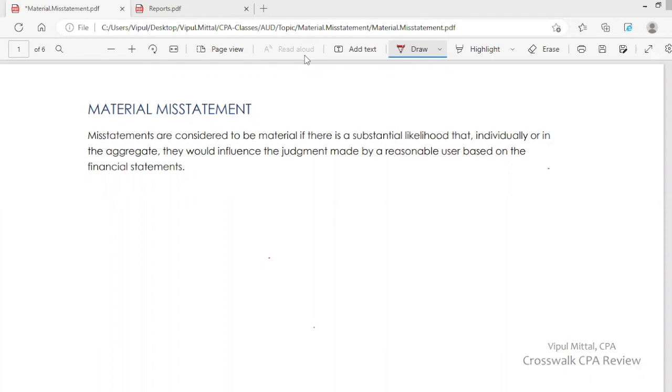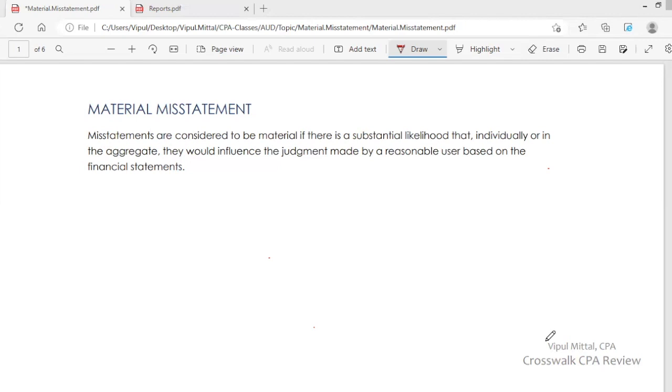So you are the auditor and you are auditing the financial statements, and you have to be reasonably sure that financial statements are free from material misstatement. Now, what is this material misstatement? Misstatements are considered to be material if there is a substantial likelihood that individually or in aggregate they would influence the judgment made by a reasonable user based on the financial statements. So if there is a substantial likelihood that a single misstatement or various misstatements considered together would influence the judgment.